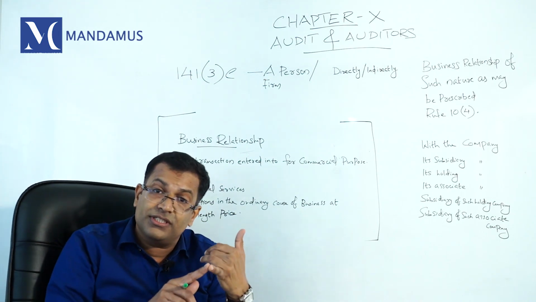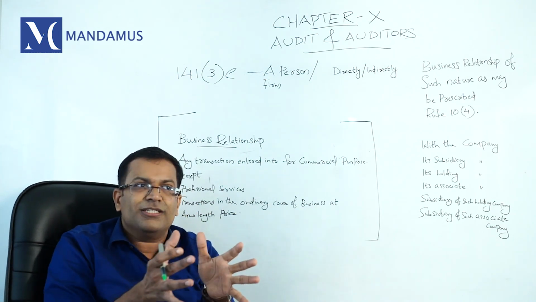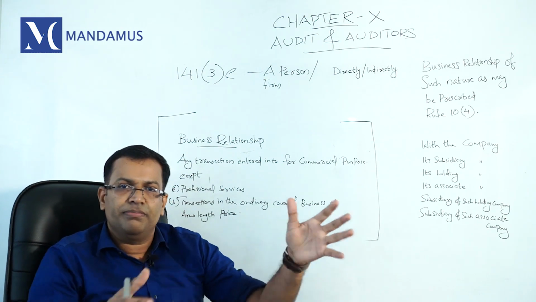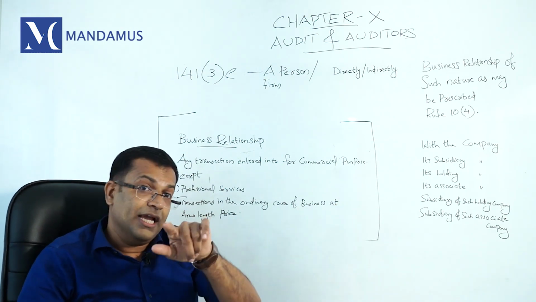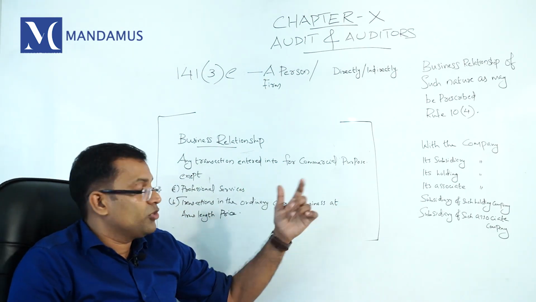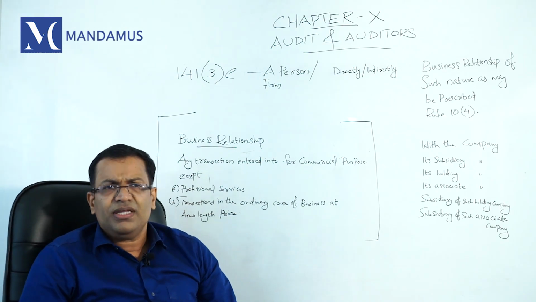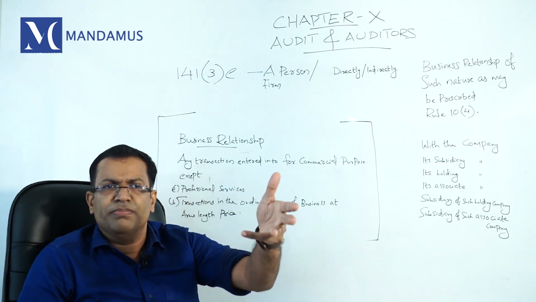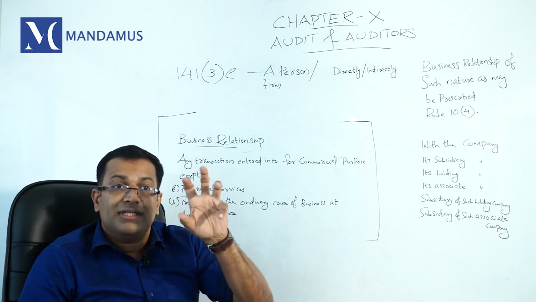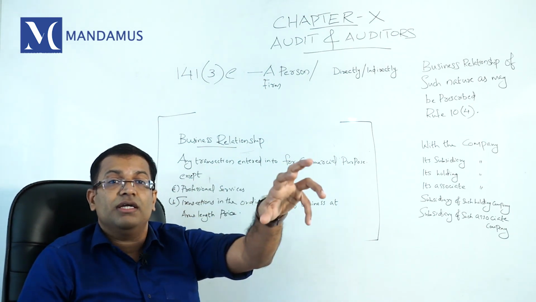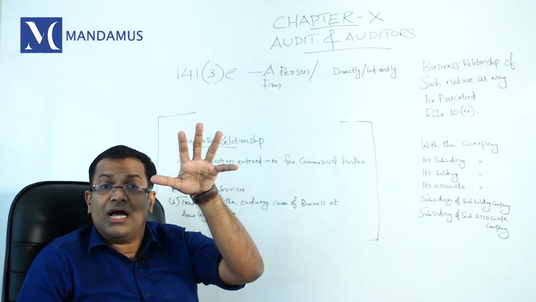So professional services are permitted and won't constitute a business transaction. Another transaction is also excluded: a transaction with the company in which you are appointed as auditor, but that transaction is in the ordinary course of business at arm's length.